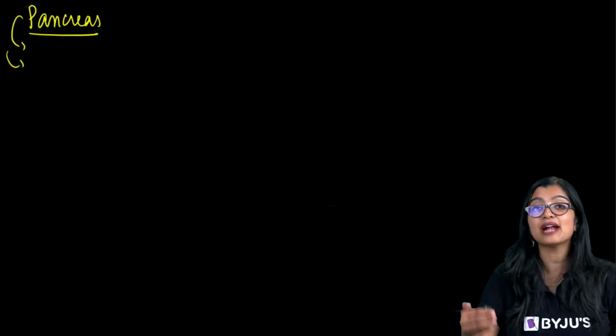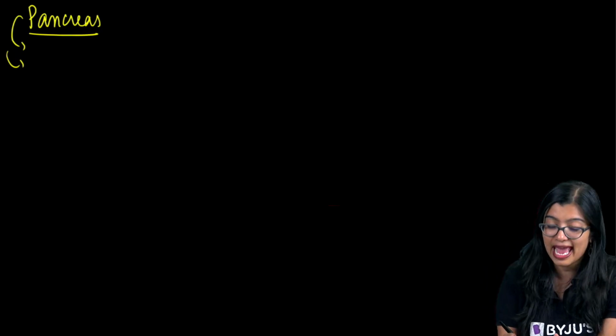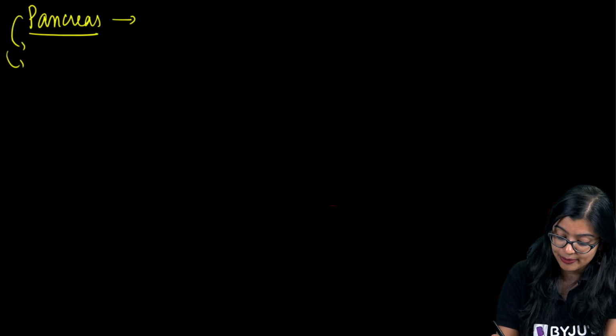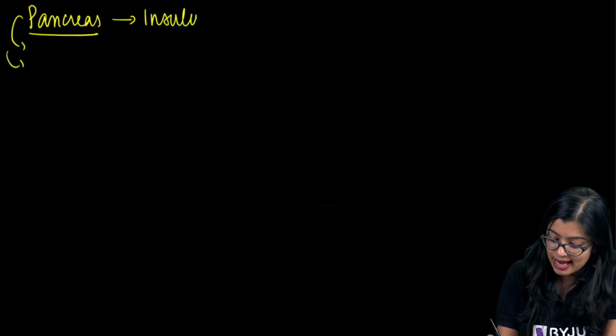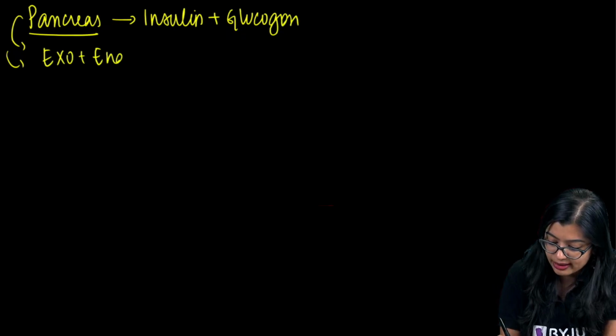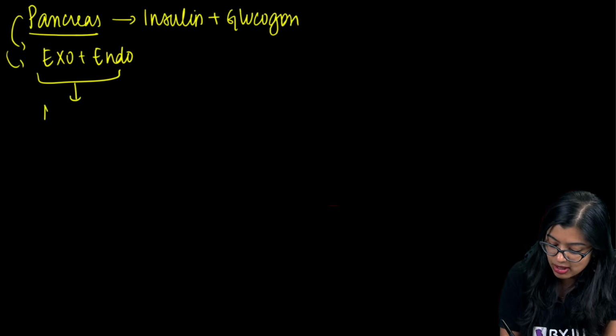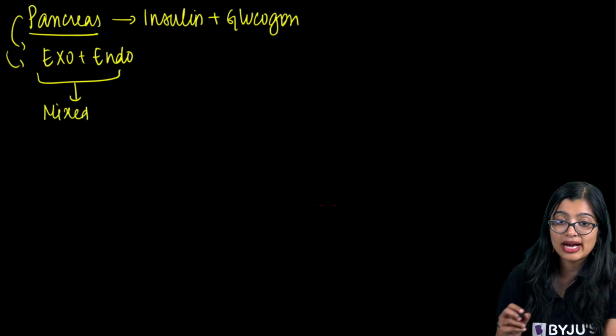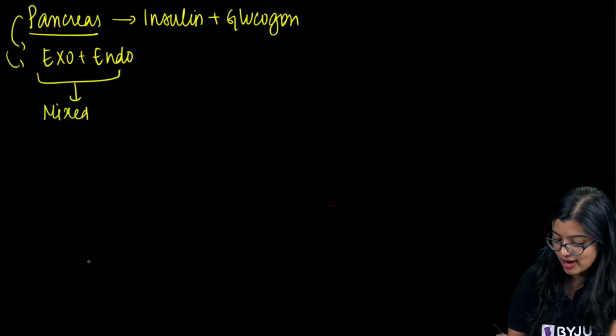There, the pancreas functions as an exocrine gland. But we also see that the pancreas produces insulin and glucagon. It is also producing hormones. So it is working both as exocrine and endocrine, right? So this is an example of a mixed gland. Yes, it has dual function.